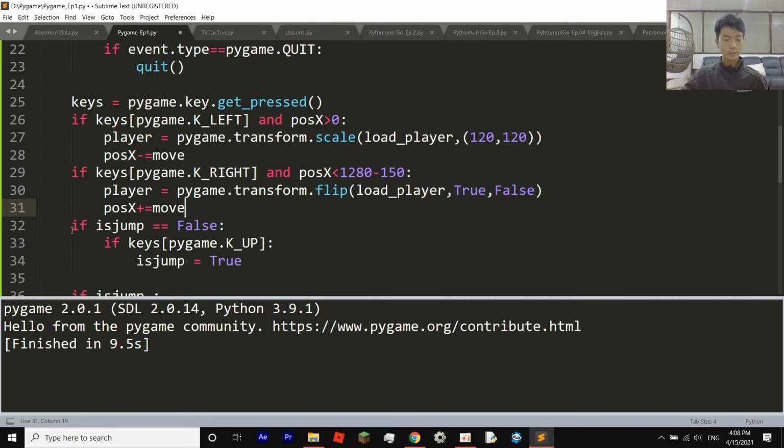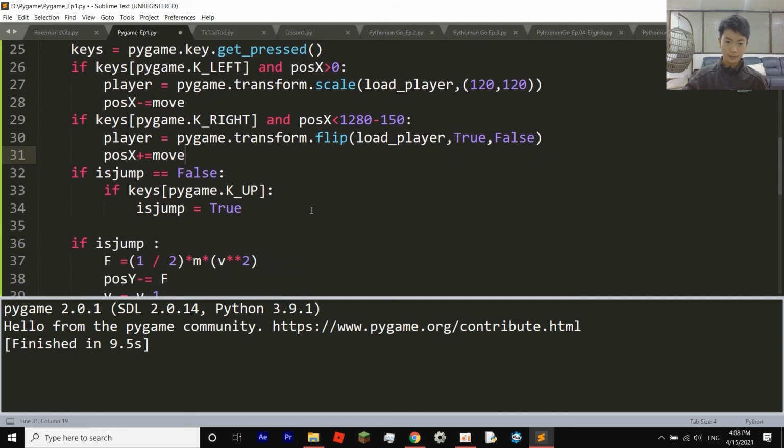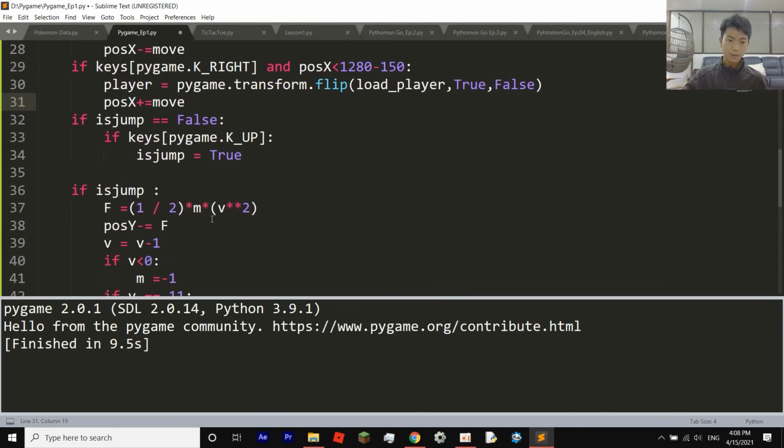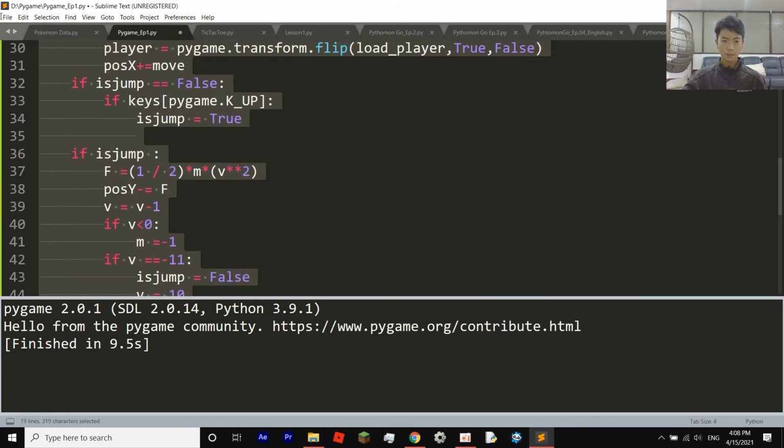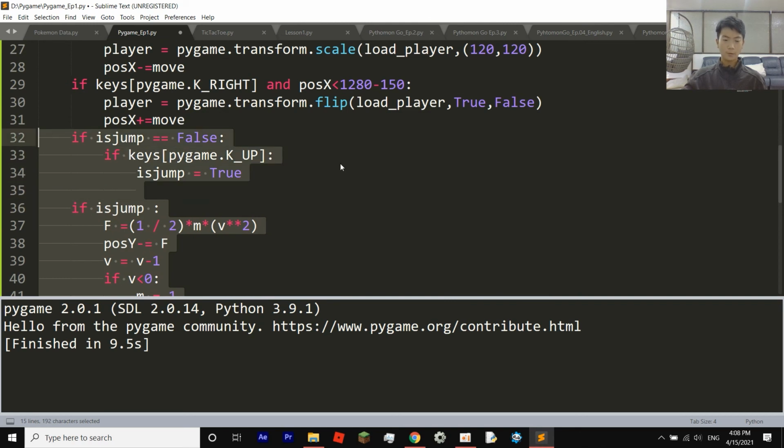And this is if is jump equal to false, then if keys[pygame.K_UP], this is to jump, is jump equal to true. Then if is jump, F equals to, this is a formula. I copied this from GeeksforGeeks. I will post the link in the description, and you can basically just copy this part of the code and then modify it accordingly.